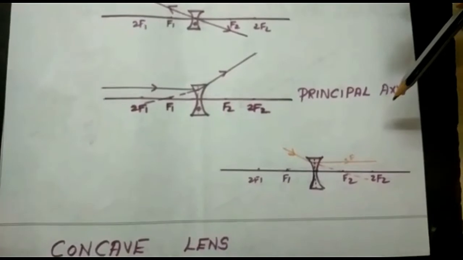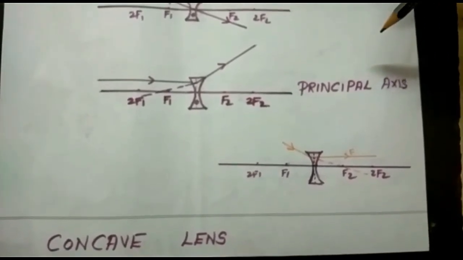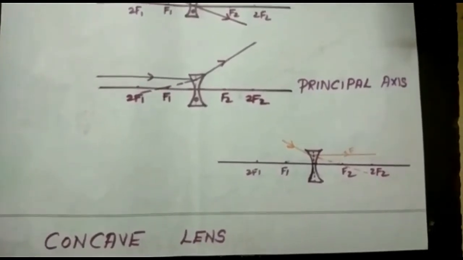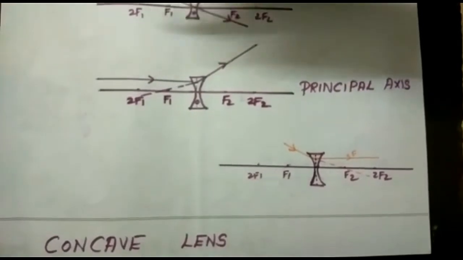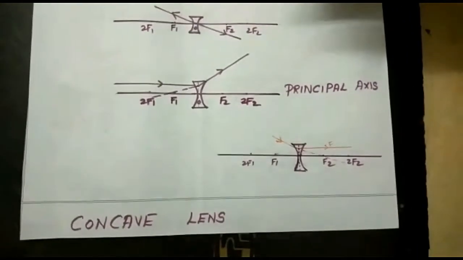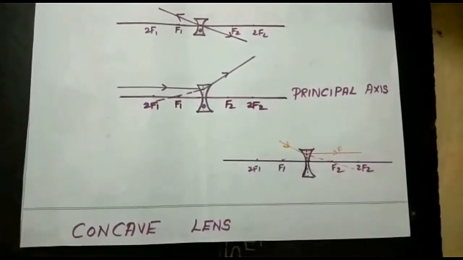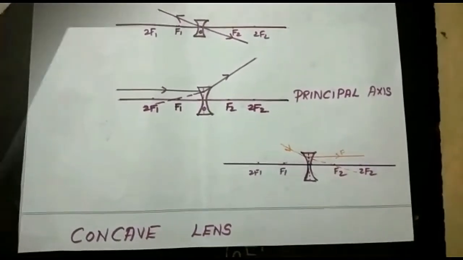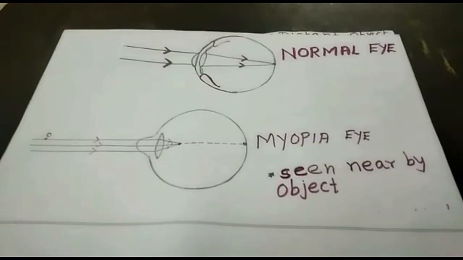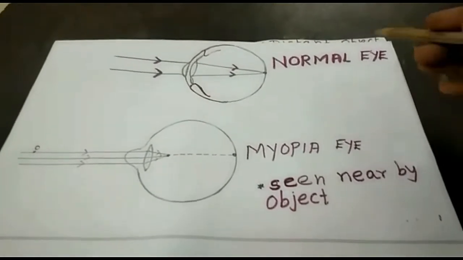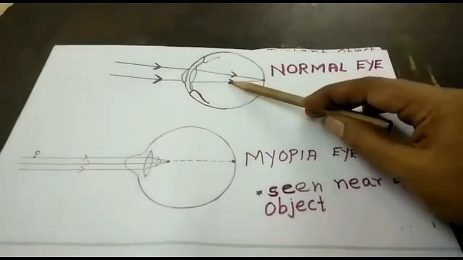The concave lens produces a dot-size image at infinite distance, and from beyond 2F to the optic center, wherever the position, it will produce virtual and diminished images. Students, see this picture. It is a normal eye.